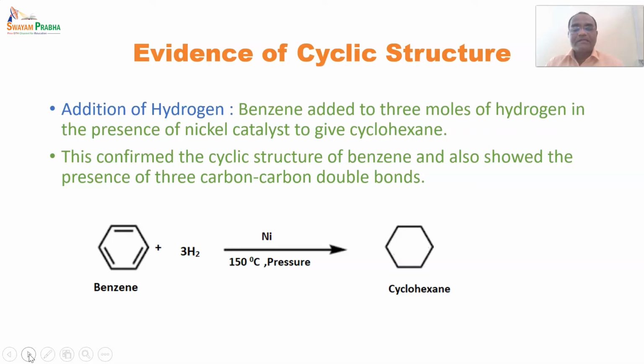So it had 3 pi bonds, and all these 3 pi bonds are among the 6 carbons having alternate pi bonds. All these 6 carbons have now been reduced, so it is indicating that the structure is cyclic. Also the number of moles of hydrogen added to benzene giving cyclohexane indicates that the pi bonds were reduced, and the valency of carbon is again 4, but the pi bonds have been removed.